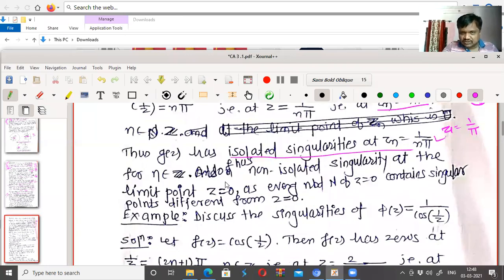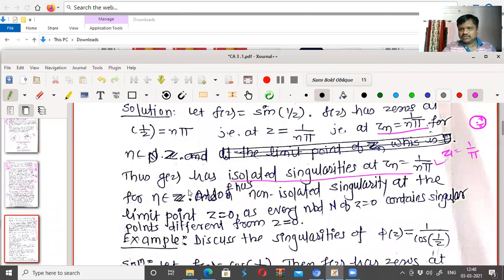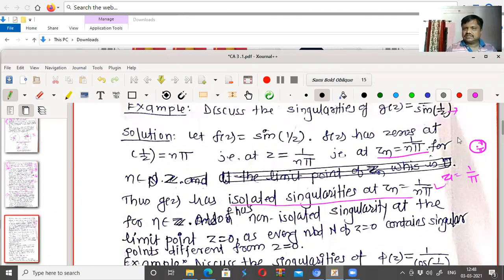But what is its singularity? It is a non-isolated singularity at z equal to 0. Why not an isolated singularity? If I take any neighborhood of 0, then 1 upon a smallest number means it goes to infinitely large numbers.